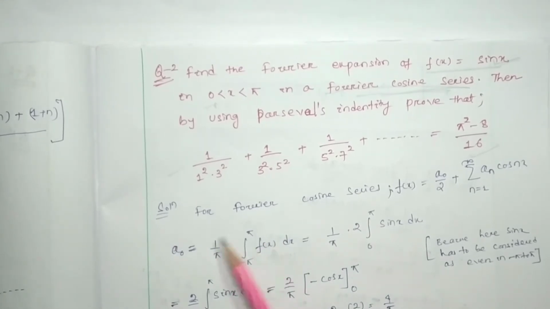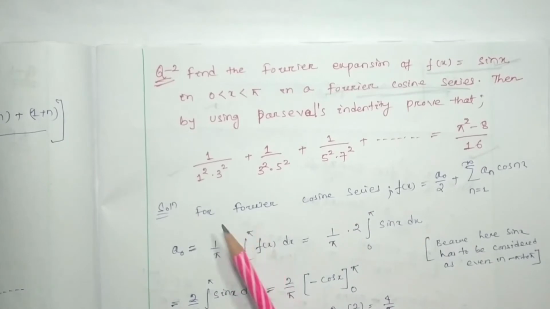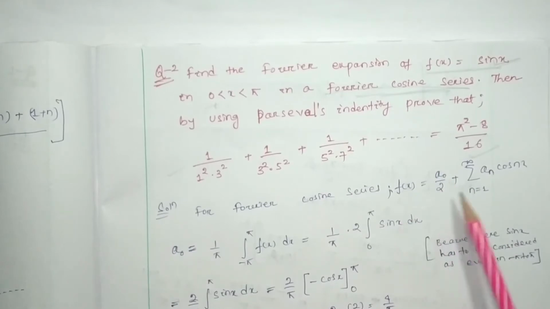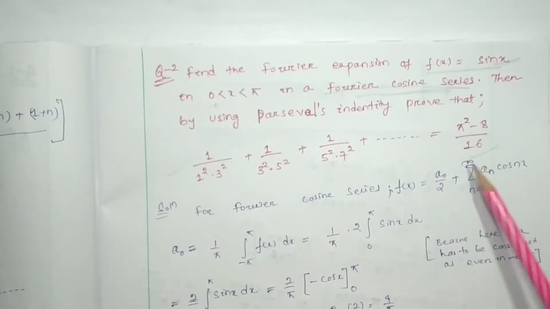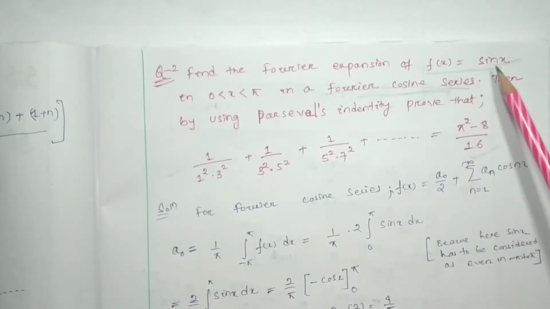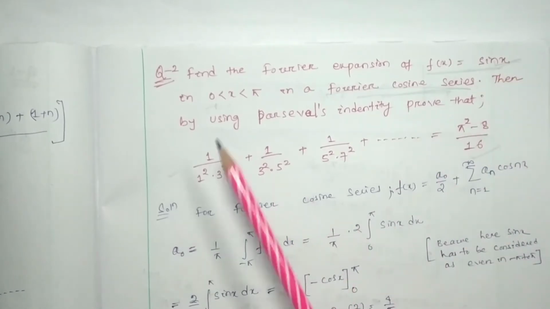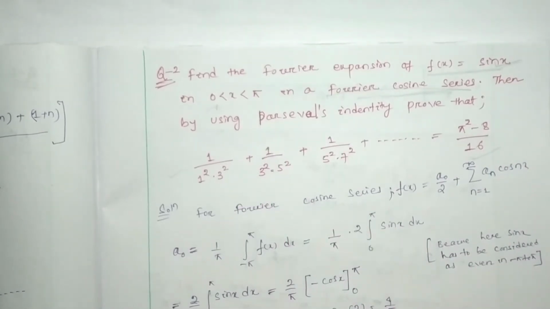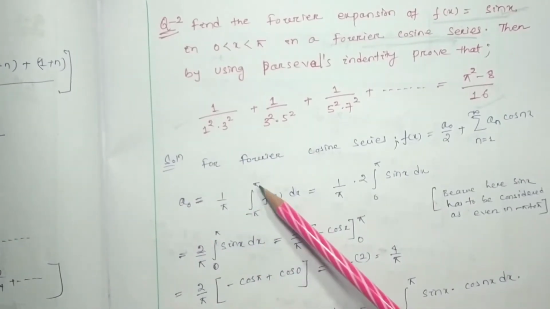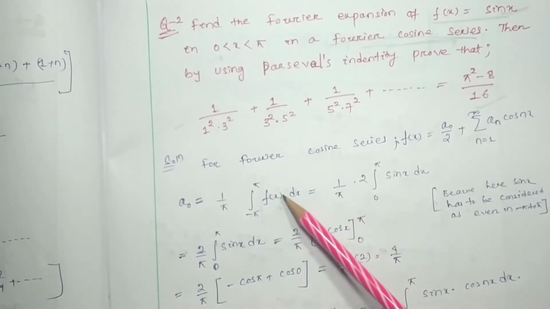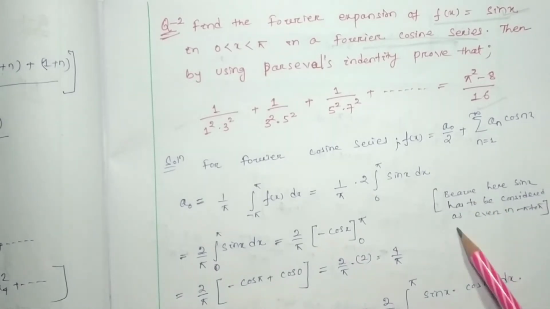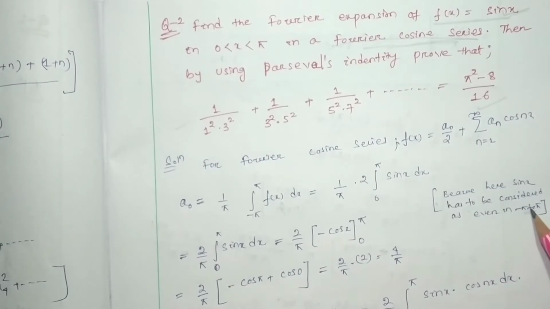For the Fourier cosine series, we know that the series will be a0 by 2 plus summation over n equal to 1 to infinity a_n cos nx, and b_n will be 0, because here we consider sin x as an even function in between minus pi to pi. So here a0, how much? a0 will be equal to 1 by pi, integral from minus pi to pi f(x) dx. Here f(x) is considered an even function between minus pi to pi.